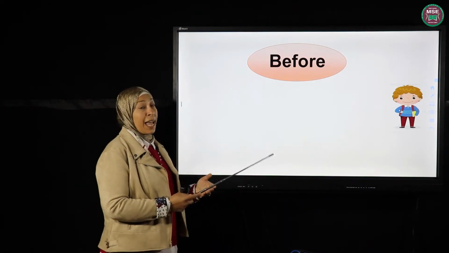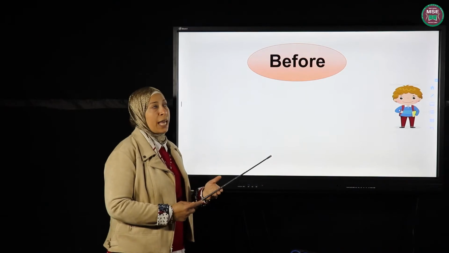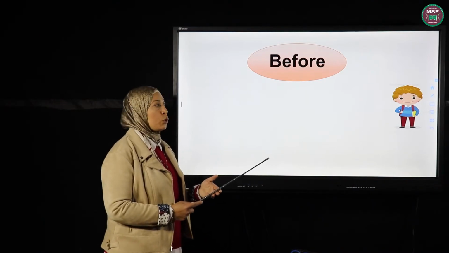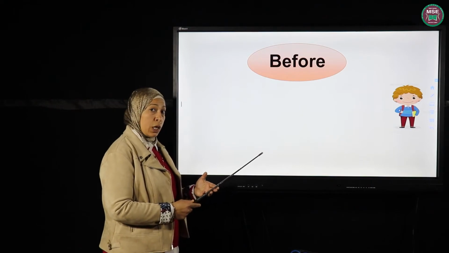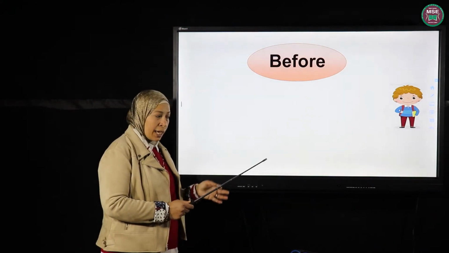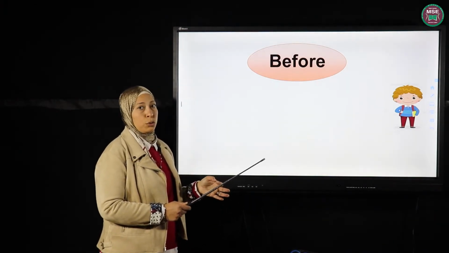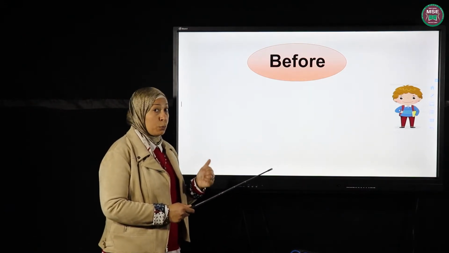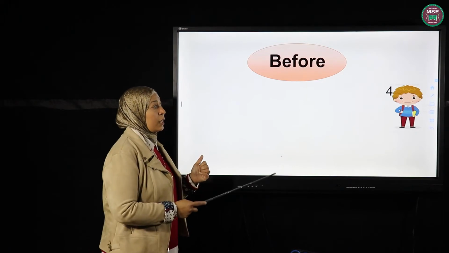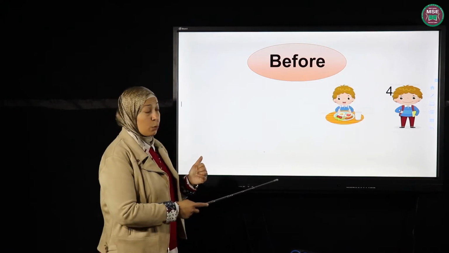Okay, before Sam goes to school, what did he do? Try to remember. Just exactly before he goes to school, he had to do what? He had to put on his clothes and eat his breakfast, right?